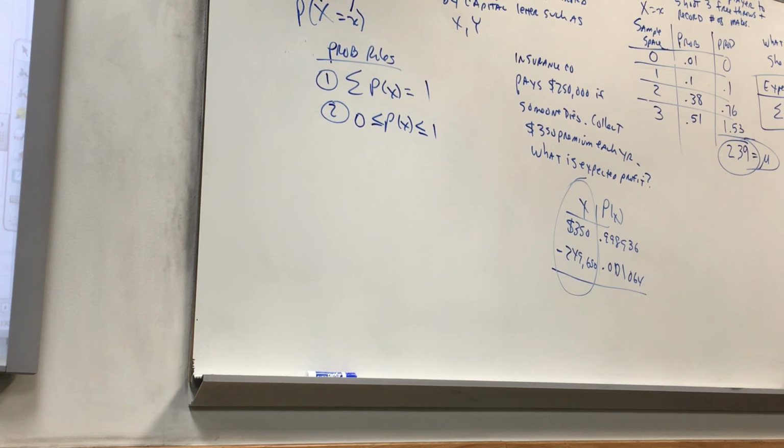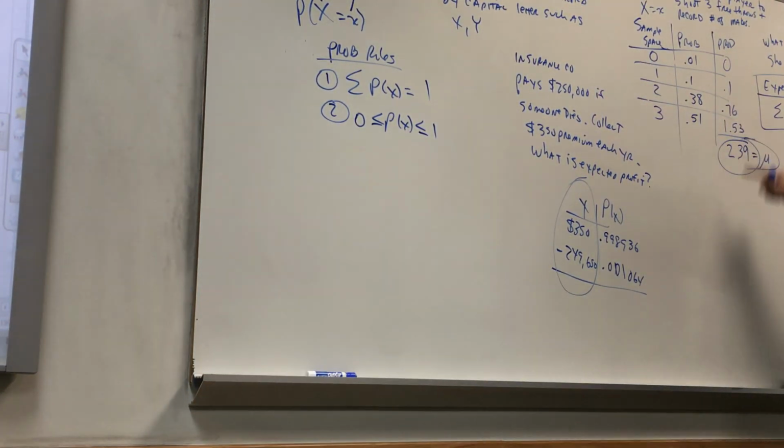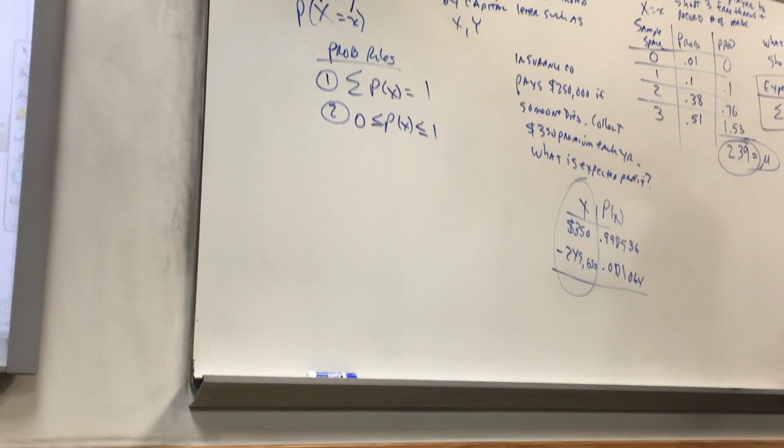So you find out if you make a profit or loss by multiplying these together, then adding them up. A positive number means you make a profit, a negative number means you make a loss.